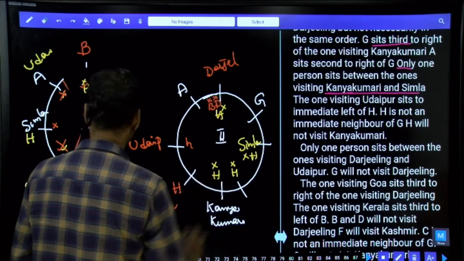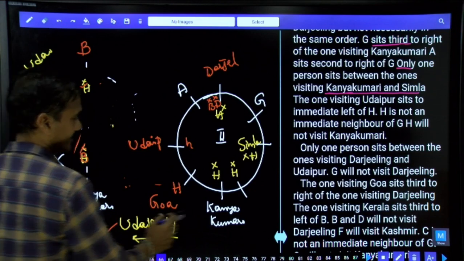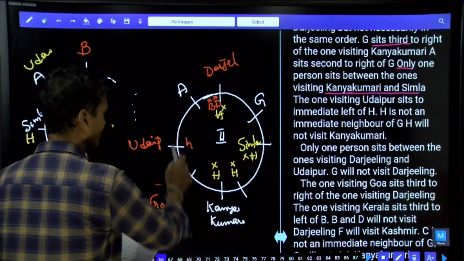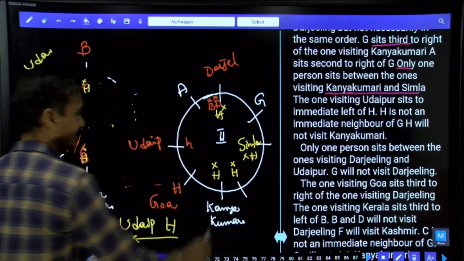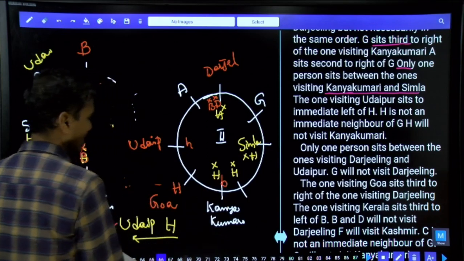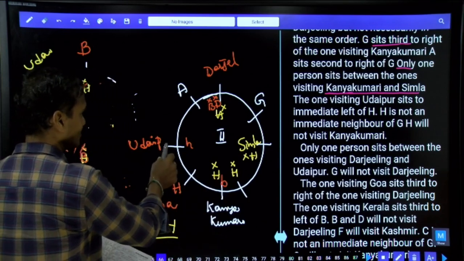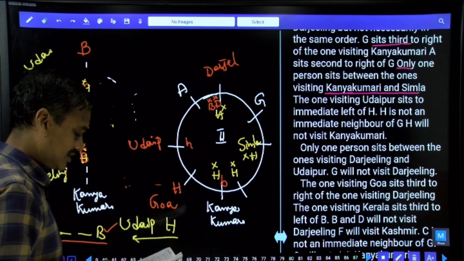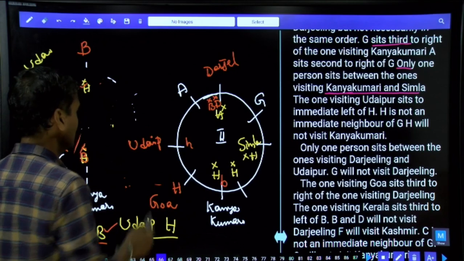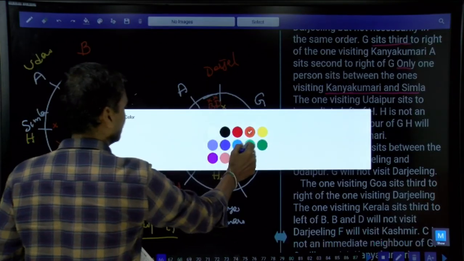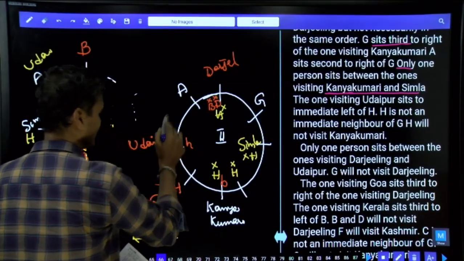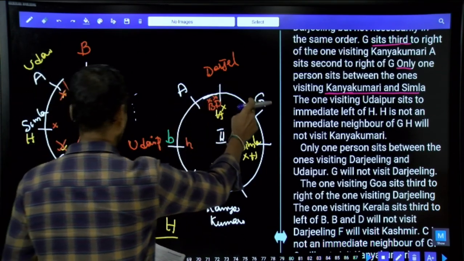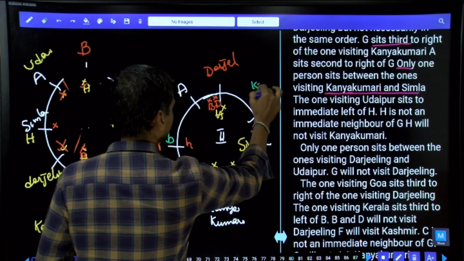As B and D cannot be here, now B and Kerala. Can you take B at this place? B is Kanyakumari. Now if you take B, Kanyakumari, 1, 2, 3, there is a possibility for this Kerala. B cannot be here. And if B is here, 1, 2, 3, Kerala must be here. Then F visits Kashmir. Now there is another possibility. B can be here or B can be here. If B is here, 1, 2, 3, Kerala can be at this place.